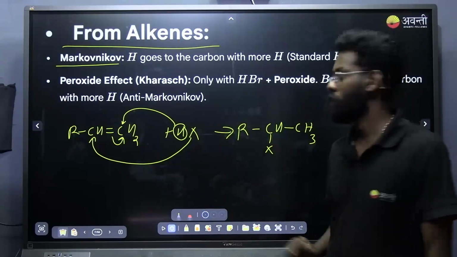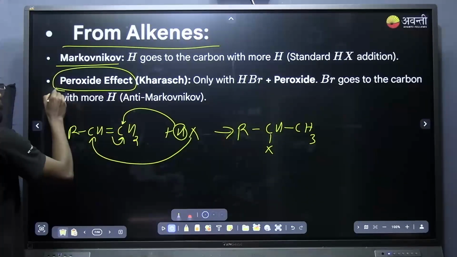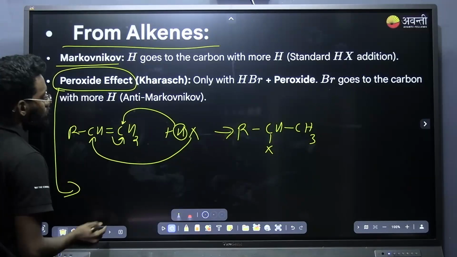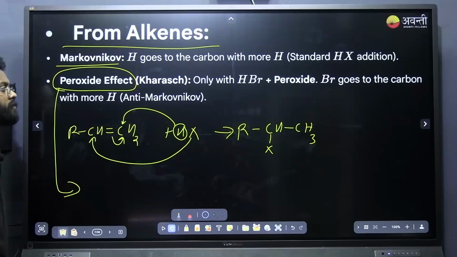That is the point you have to note down. Okay. Next one is anti-Markovnikov rule or peroxide effect. Peroxide effect is very easy. What we have to do, there is no need of checking carbocation rearrangement. What is according to peroxide effect?